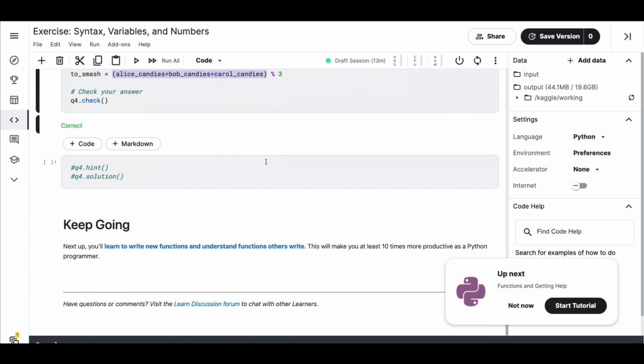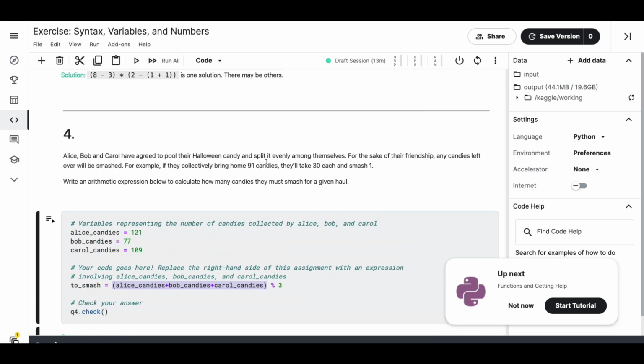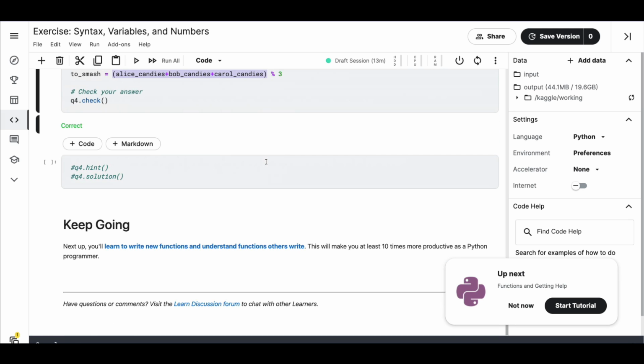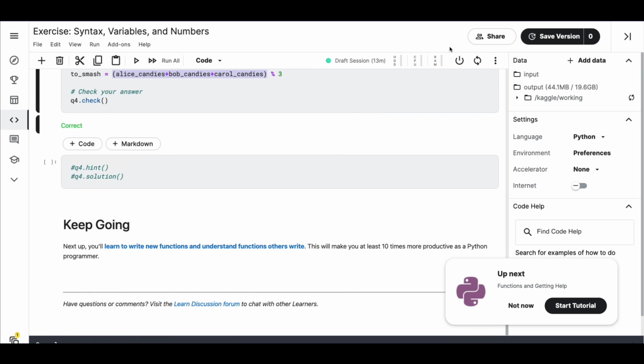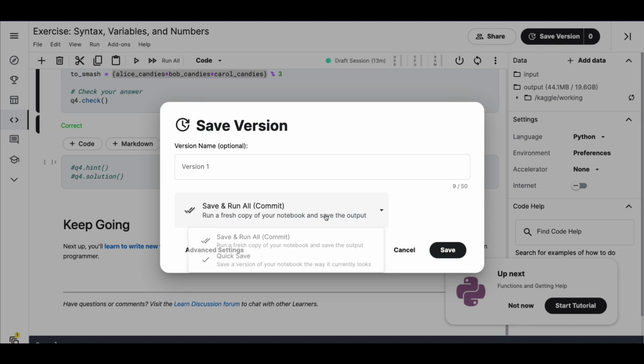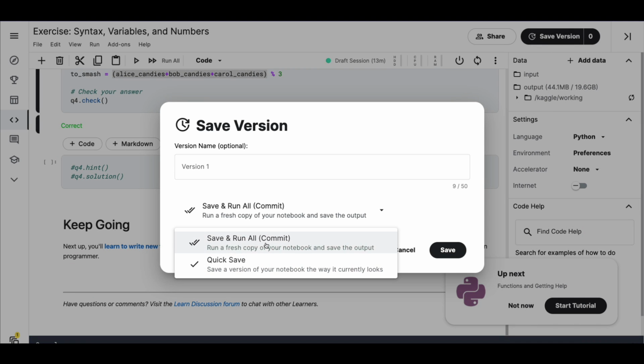So we have successfully learned the basics of Python. We have learned the assignment operator. We have learned a little bit of arithmetic, order of operation or precedence, and then we have successfully completed exercise 1. So once you do this, save version. Like I said yesterday, you can either save and run all, or save.